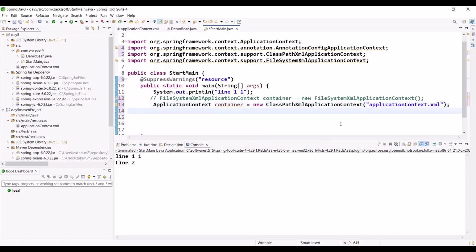So simply, can I say it this way, hey container? Right now, up to now, let me run. Okay. Let me run. Control Shift X.